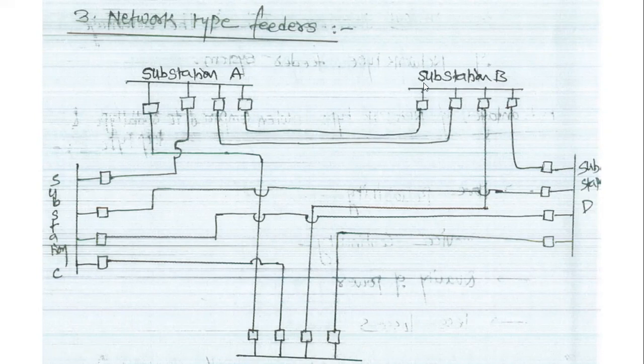In that case we are obtaining continuity of the supply, and the reliability of the system will increase. It is highly complex in operation. The losses occurring in the primary network are lower.